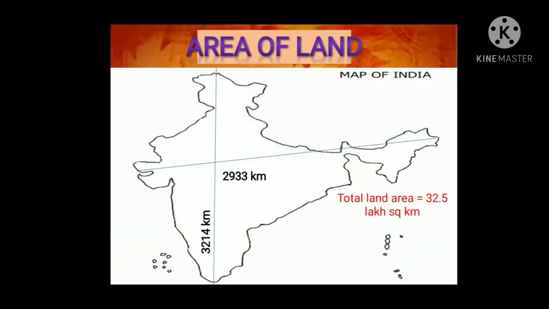The north-south length of India is about 3,214 km and the east-west width is about 2,933 kilometers. The total area of India is about 32.8 lakh square kilometers.